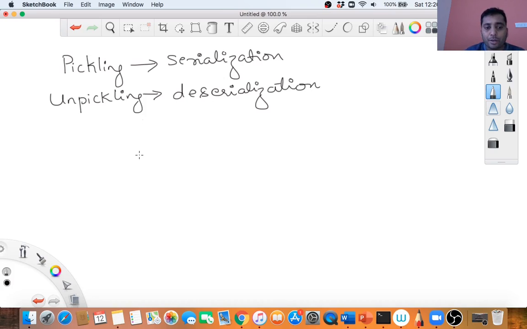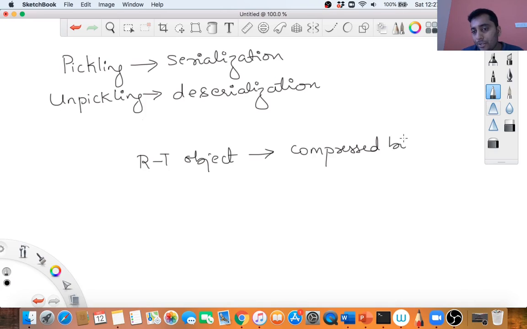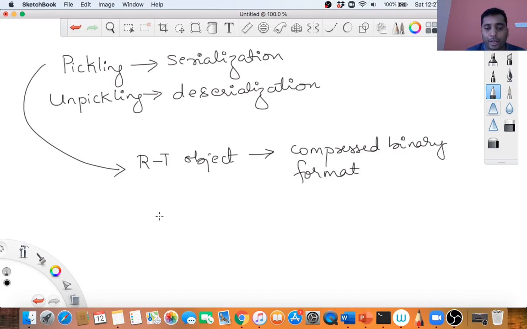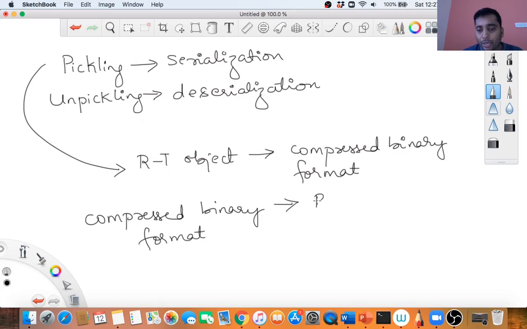In technical terms, converting a runtime object into a compressed binary format is called pickling. And doing the reverse, that is, getting the runtime object back from a compressed binary format, is called unpickling, or deserialization.